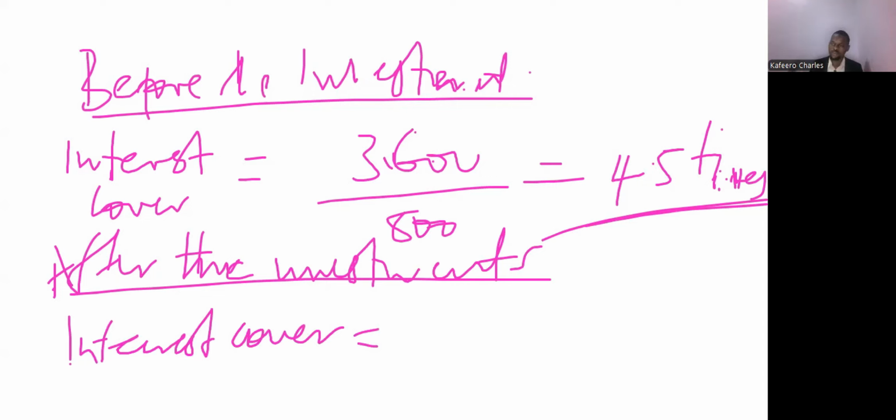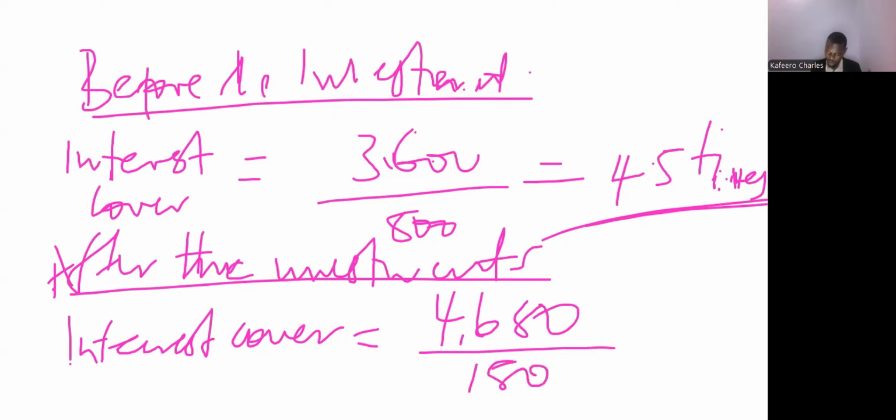We take the profit before interest and tax from the adjusted income statement, which was 4.680, and divide by the interest expense, which was 1.5. That is the interest expense that was given to us, that we computed. When you do that, it will give you 3.12 times. These are number of times.